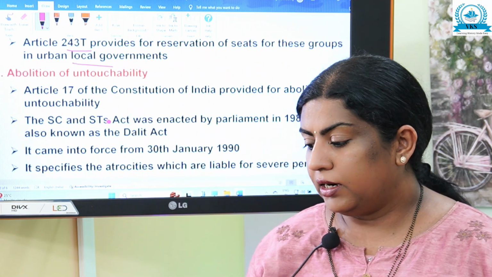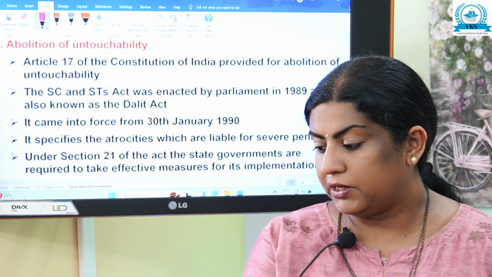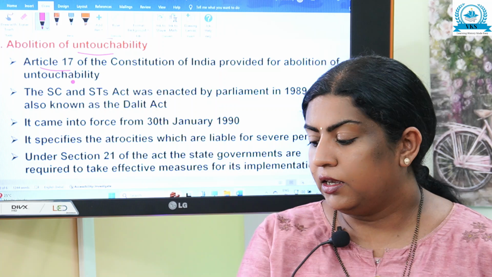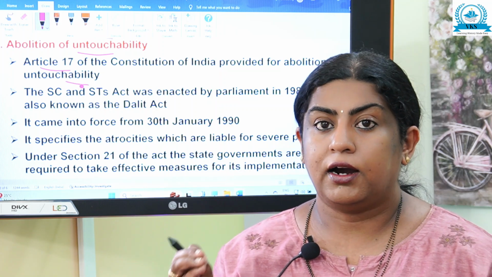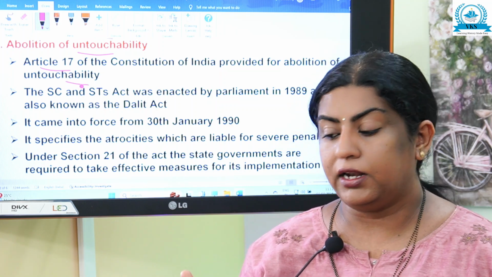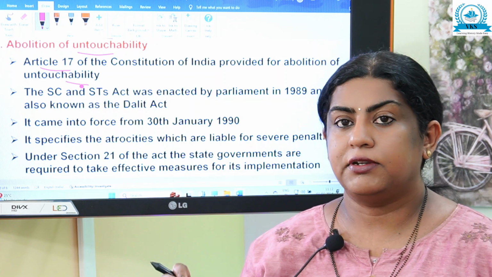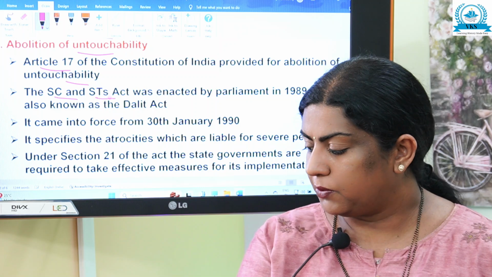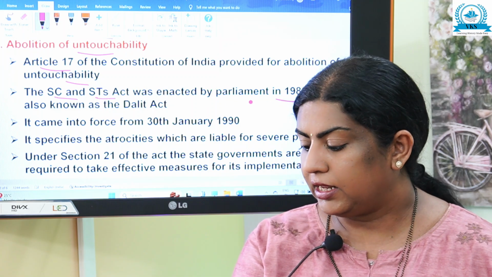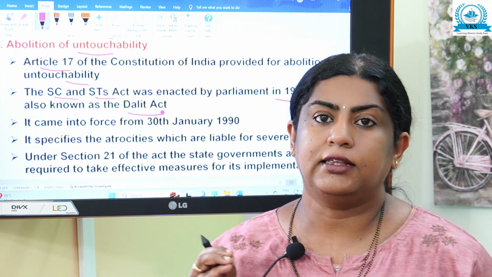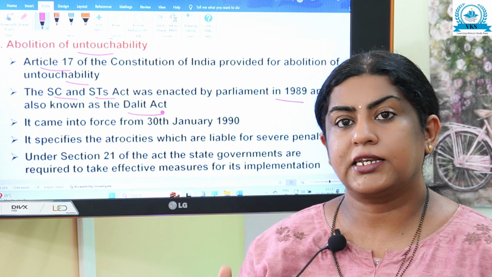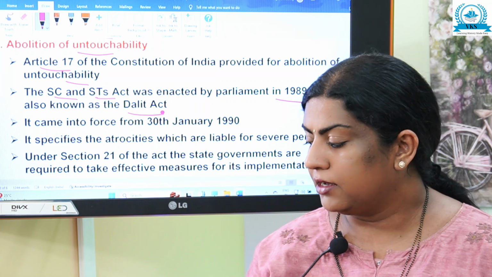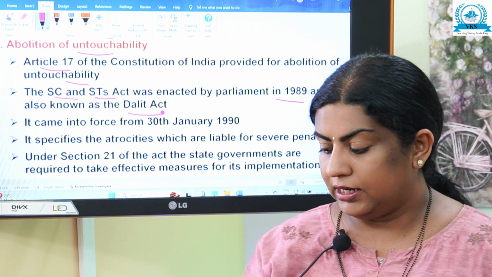Now, abolition of untouchability is also a remedial measure which was taken. According to Article 17 of the Constitution, it provided for abolition of untouchability. Untouchability prevailed, and to abolish that, Article 17 of the Indian Constitution was made. The SC and ST Act was enacted by Parliament in 1989 and it is known as the Dalit Act.